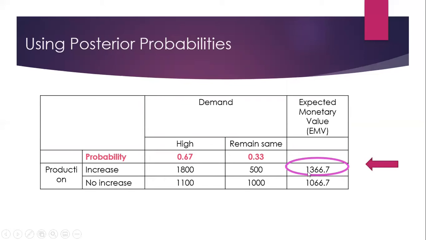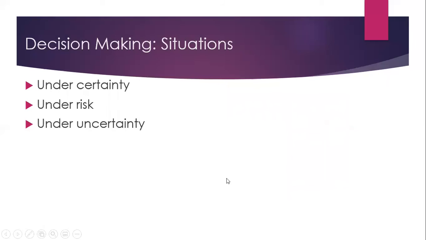Now look at the result. The expected monetary value of the first action is more, because our survey predicted high demand, as compared to the expected monetary value of the second action. So we need to take the first action, that is, we should increase the production if the survey predicts high demand. So this is how we take decisions on the basis of expected monetary value.